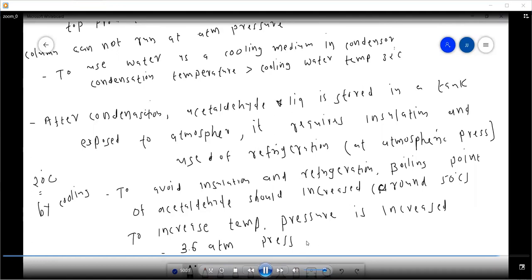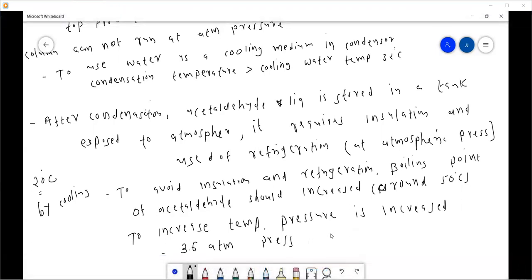then the temperature of condensation becomes 60 degrees.